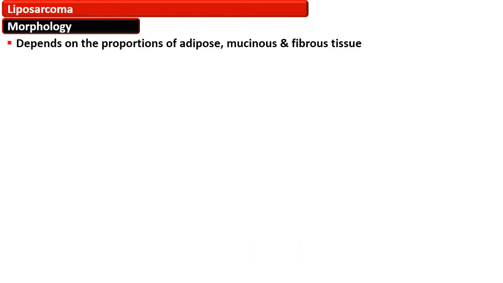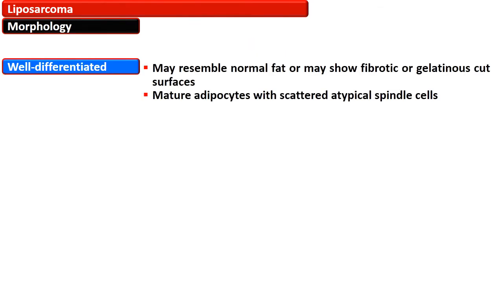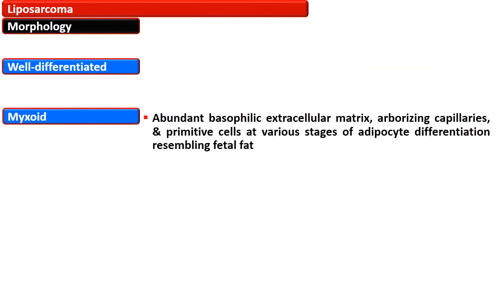The morphology of the liposarcoma depends on the proportion of adipose, mucinous and fibrous tissue. The well-differentiated variety of liposarcoma may resemble normal fat or may show fibrotic or gelatinous cut surfaces, and histologically they exhibit mature adipocytes with scattered atypical spindle cells. The myxoid variety of liposarcoma shows abundant extracellular matrix with branching capillaries and primitive cells at various stages of adipocyte